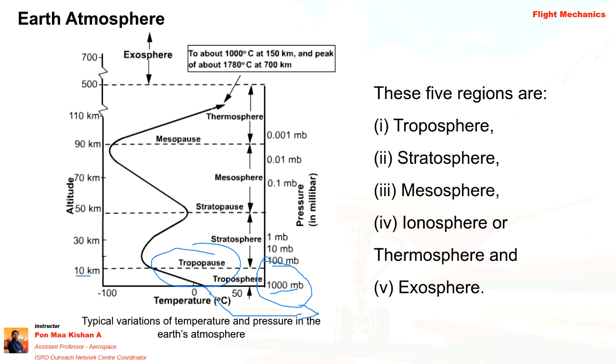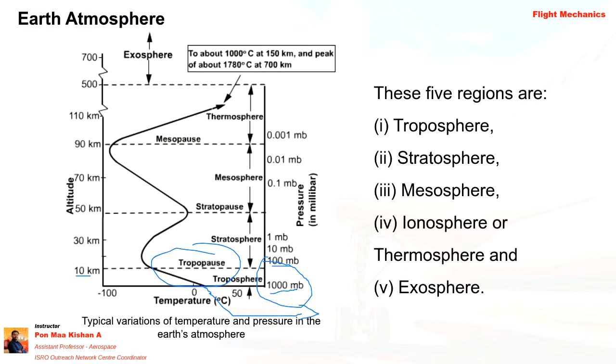Think about how much the pressure is dropped. So basically, in the troposphere layer, pressure is decreasing as well as the temperature is decreasing.